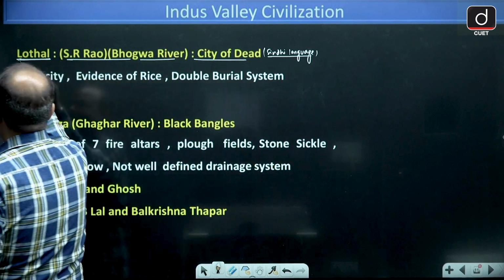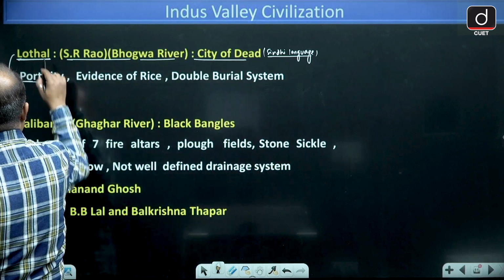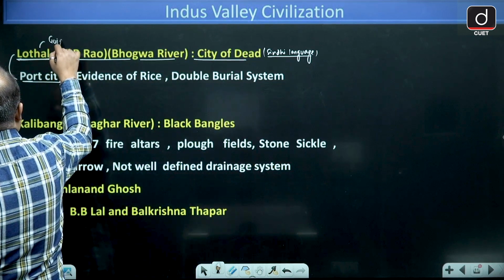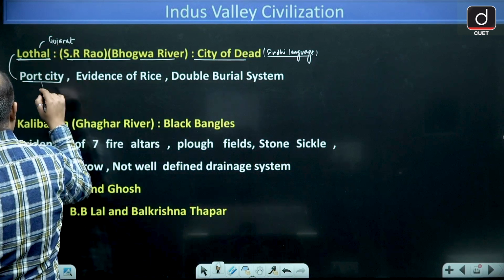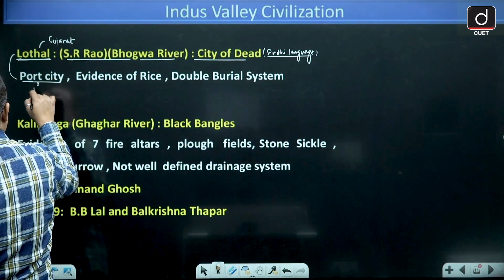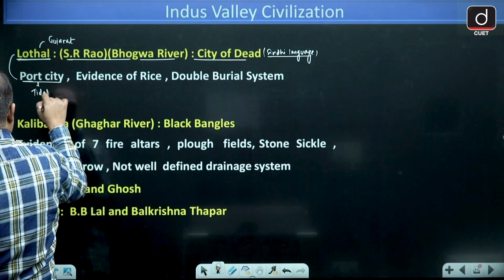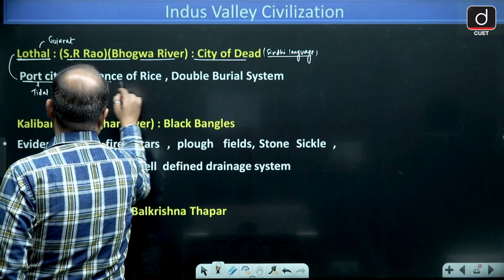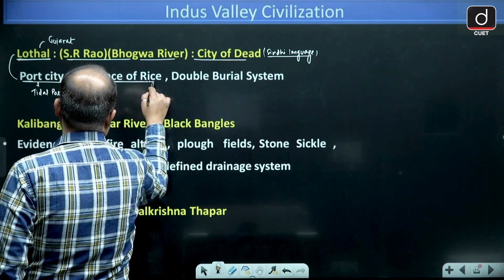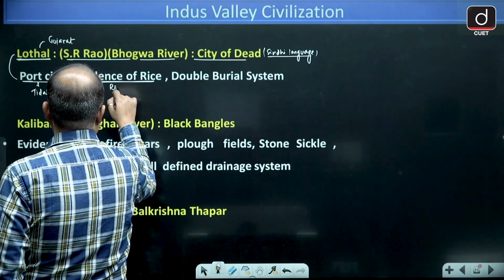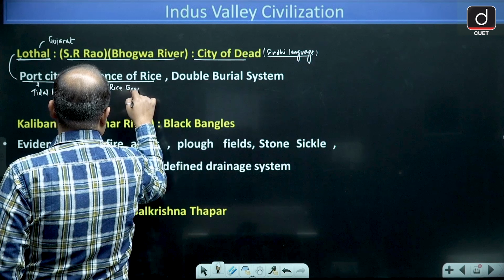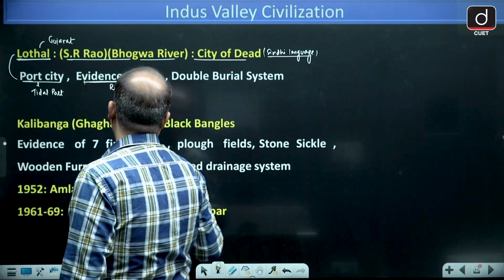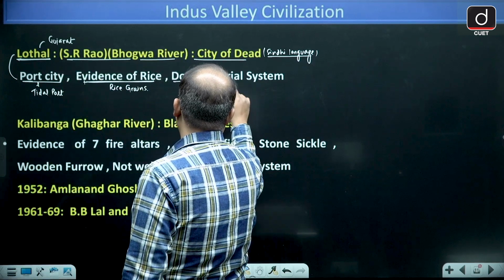Now guys, Lothal was a port city. It is in Gujarat and it was a port city, a tidal port in nature. There you will find evidence of rice grains. Other than this, you will find the double burial system.